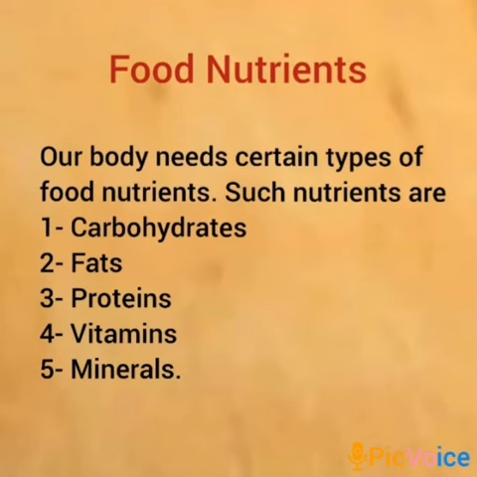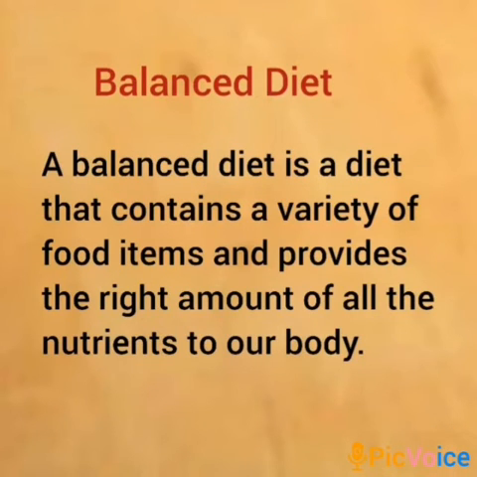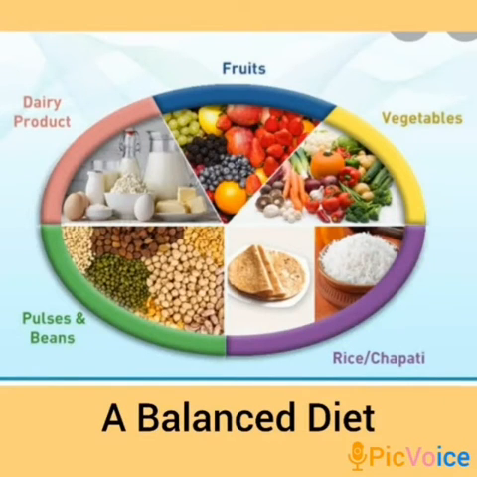Children, you know that our body needs certain types of food nutrients. Such nutrients are carbohydrates, fats, proteins, vitamins, and minerals. To remain healthy, our body needs a balanced diet. What is a balanced diet? A balanced diet is a diet that contains a variety of food items and provides all the nutrients to our body.